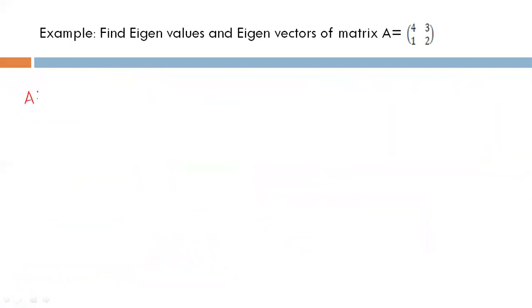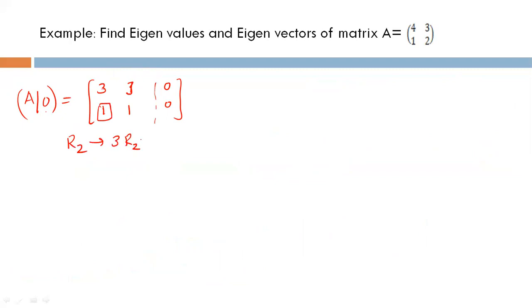The augmented matrix will look like 3, 3, 1, 1, 0, 0, where the last column represents the null vector. Now make this entry 0 for converting to row echelon form. So R2 is replaced by 3R2 minus R1.